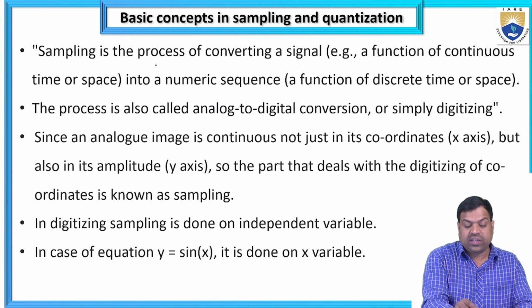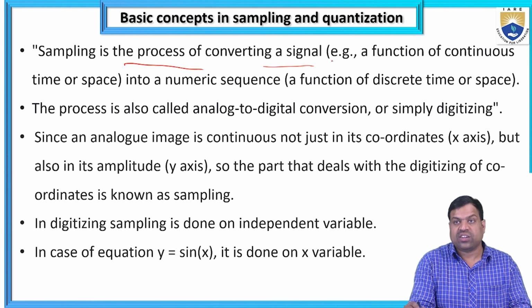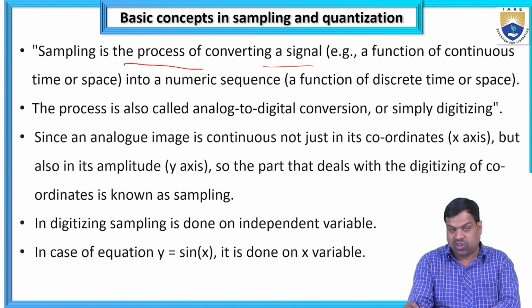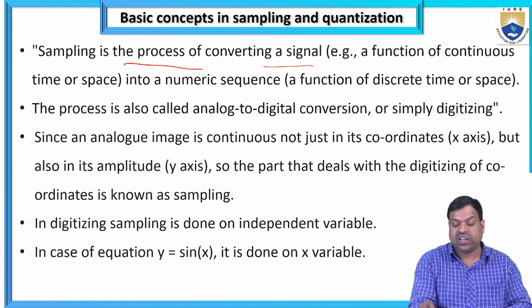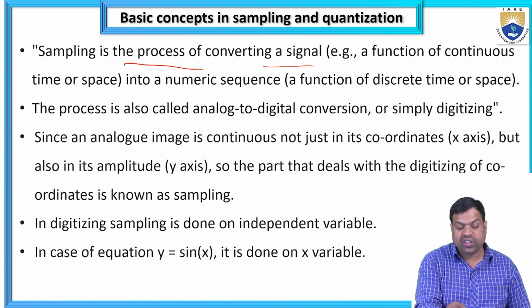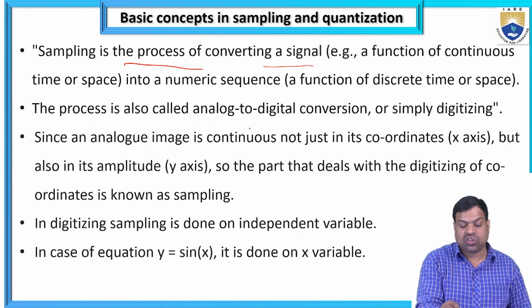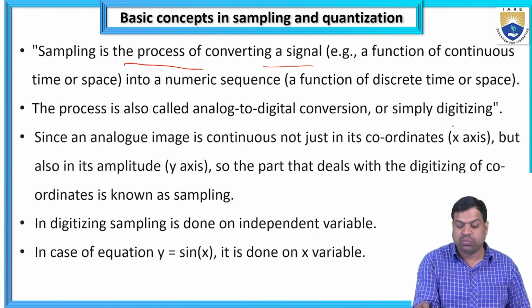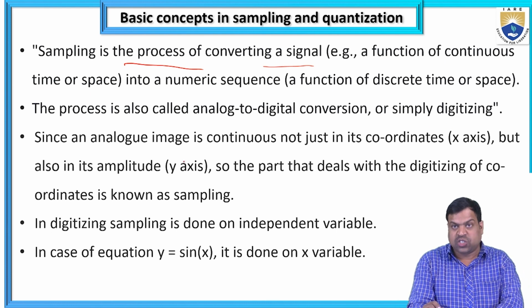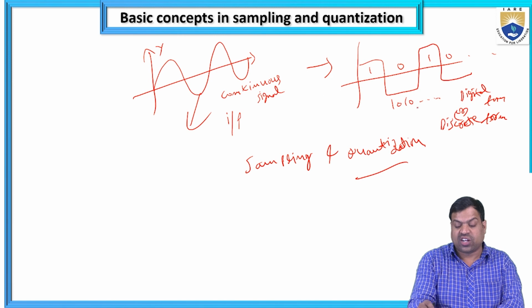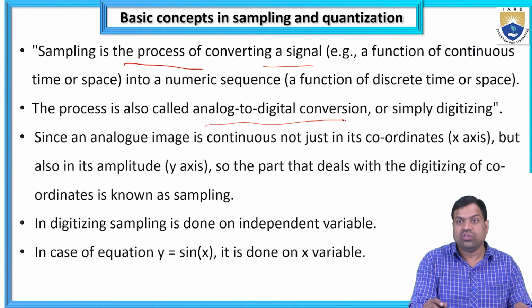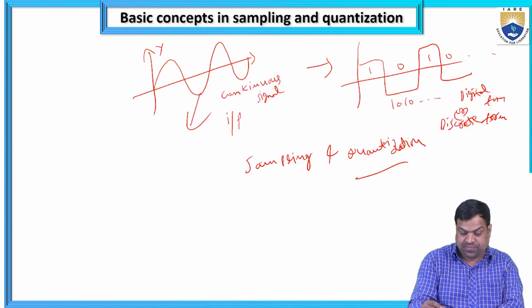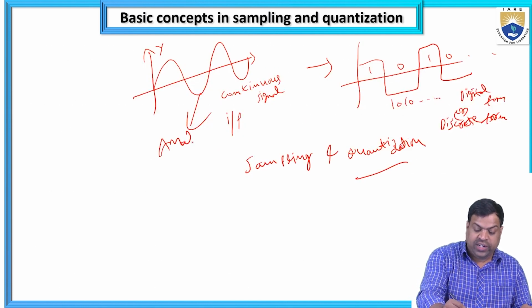Sampling is the process of converting a signal, for example a function of continuous time or space, into a numeric sequence, a function of discrete time or space. The process is also called analog to digital conversion or simply digitization. So continuous signals are converted to discrete signals. This process is called analog to digital conversion. Why? Because it is an analog signal.